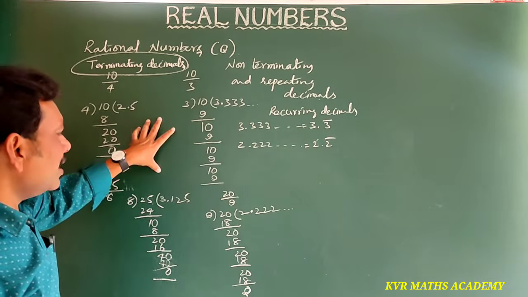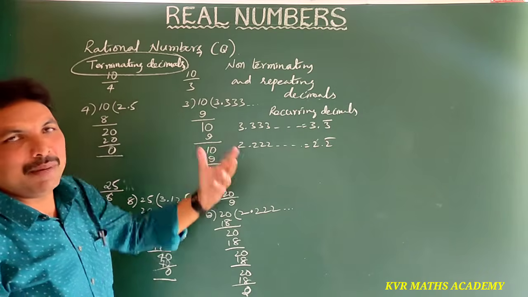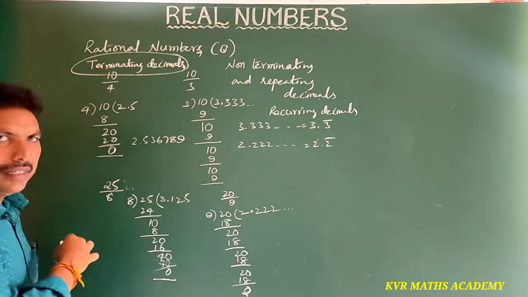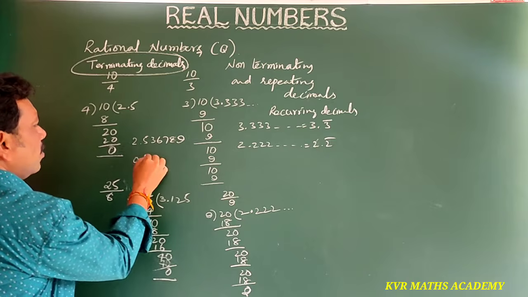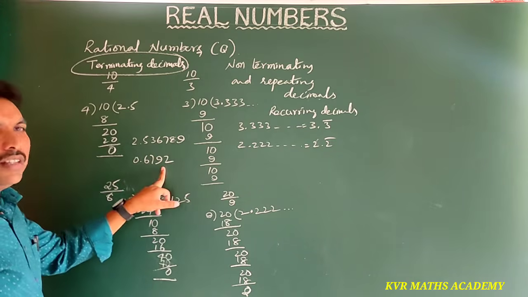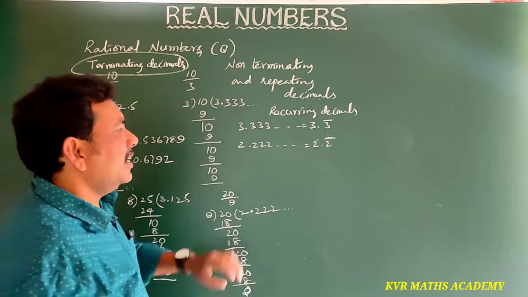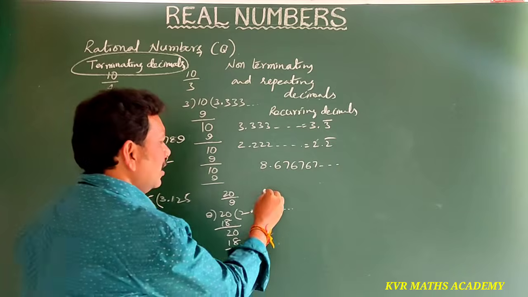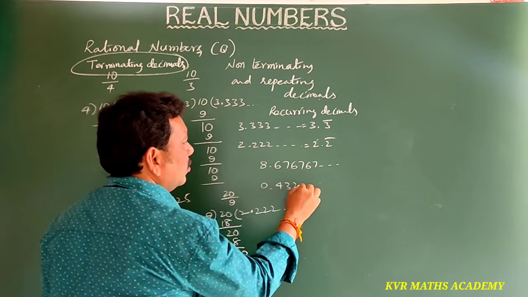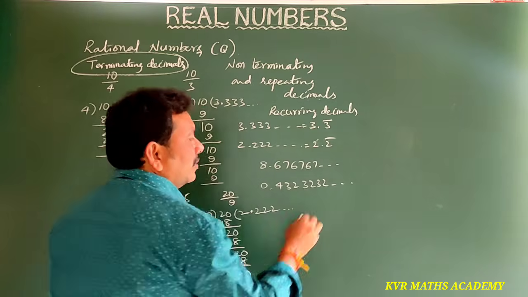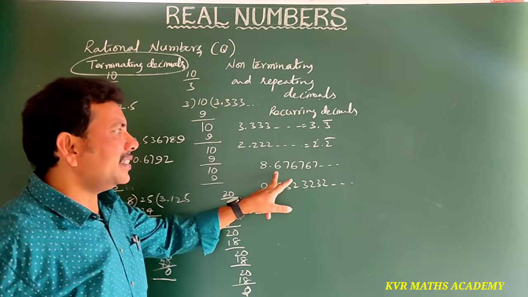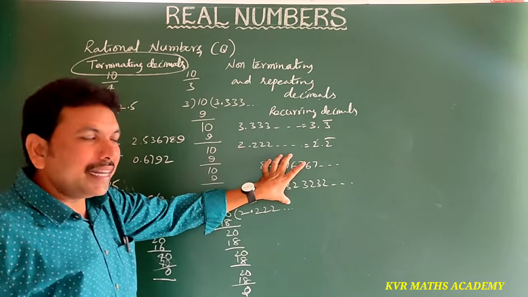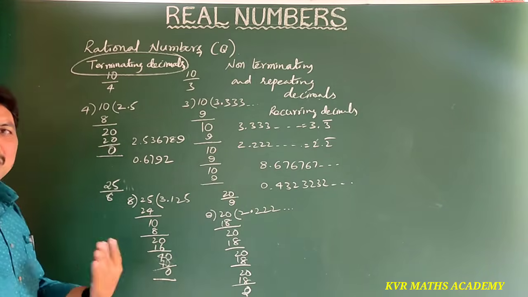Okay, can you write some more examples for terminating decimals and non-terminating decimals? Terminating decimals: 2.536789, here it stopped. 0.6792, here also it stopped. Now recurring decimals: 8.676767 and so on, and 0.4323232 and so on. Here 32 is repeating, here 67 is repeating. So these are called non-terminating and repeating decimals, and the others are terminating decimals.